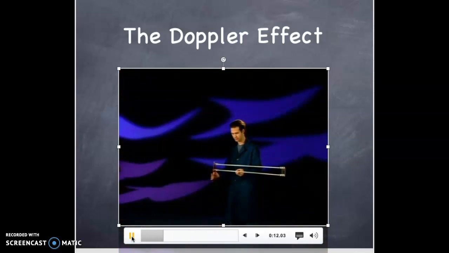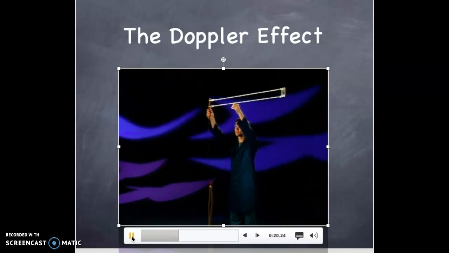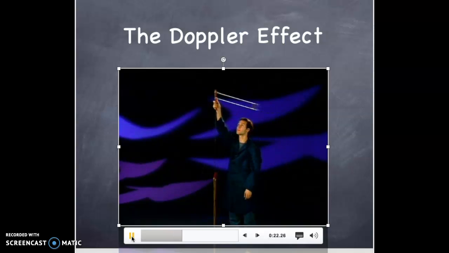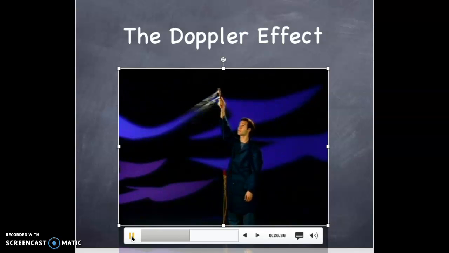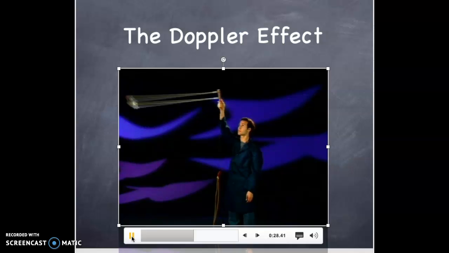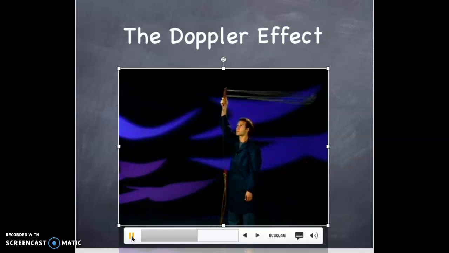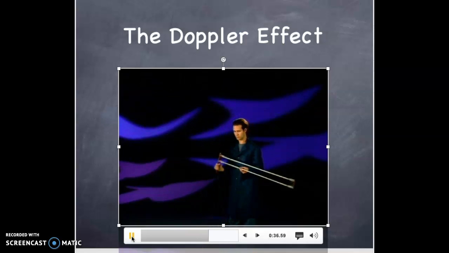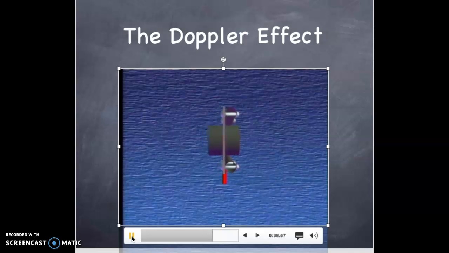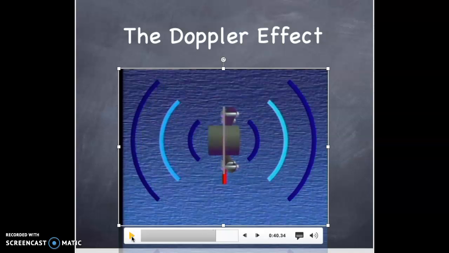We'll now demonstrate this Doppler effect using two small speakers mounted on a swing arm. Here is the sound the speakers emit when stationary. Listen to the changes in frequency as the speakers are spun around, alternately approaching and receding from the microphone. This animation shows the sound waves emit.